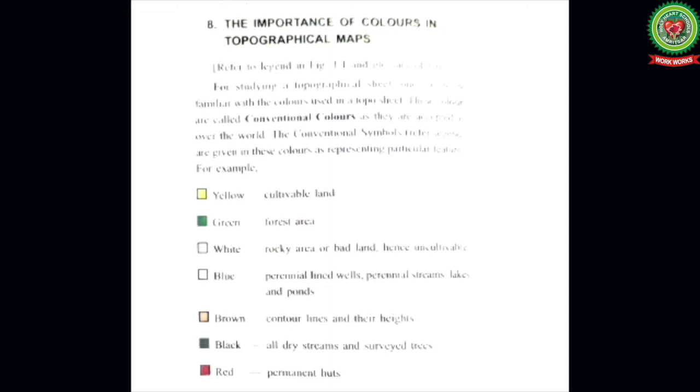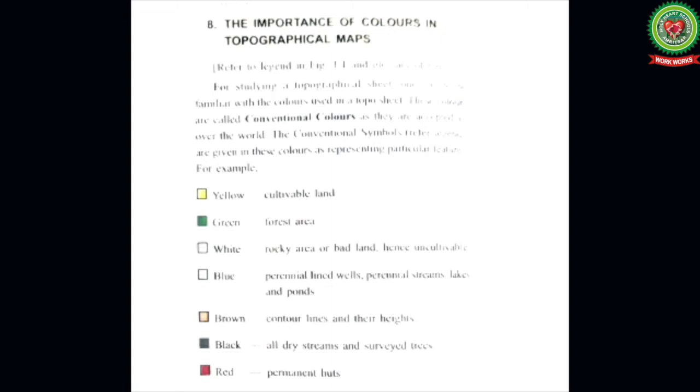These colors are called conventional colors as they are accepted all over the world. The conventional symbols given in these colors represent particular features. For example, yellow: cultivable land; green: forest area; white: rocky area or badland, hence uncultivable.